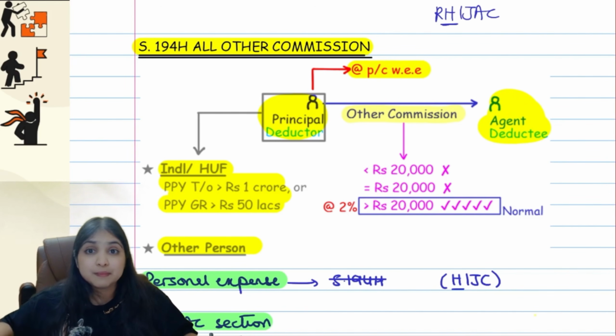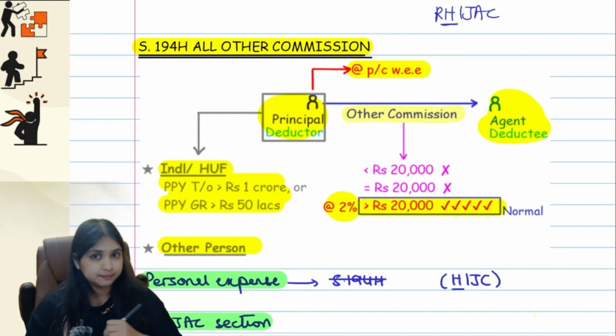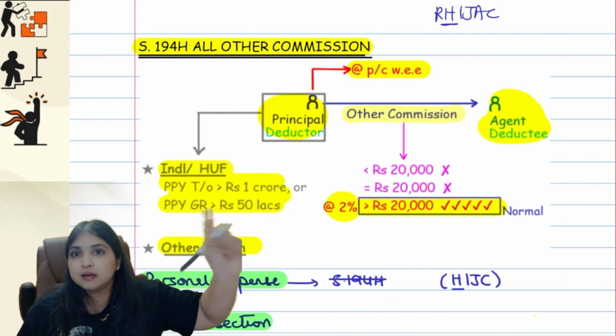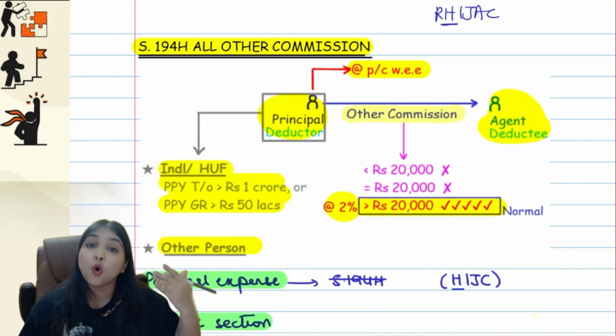Same thing, guys, same limit only. In 194D, G, H, in all the commission sections, same limit only. If it is more than 20,000, then only we will deduct TDS, at what rate? At the rate of 2%. Okay guys, easy. Yes, 194D, insurance commission, 194G, lottery commission, 194H, all other commission.